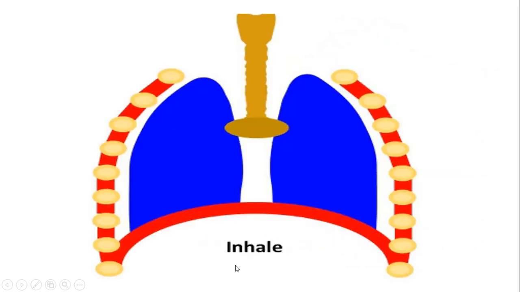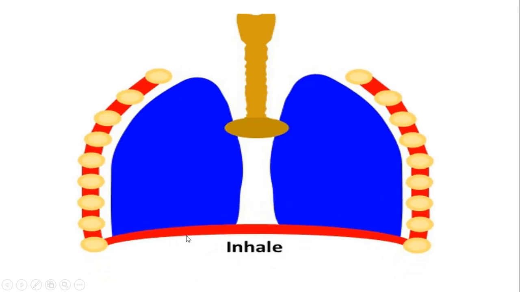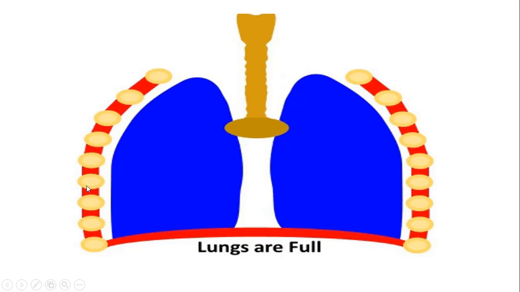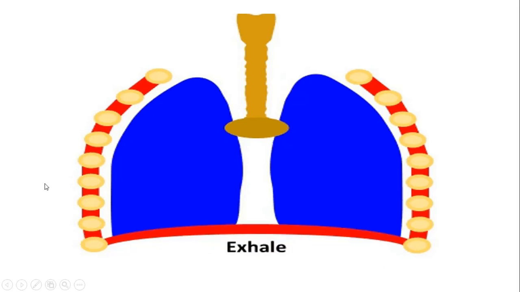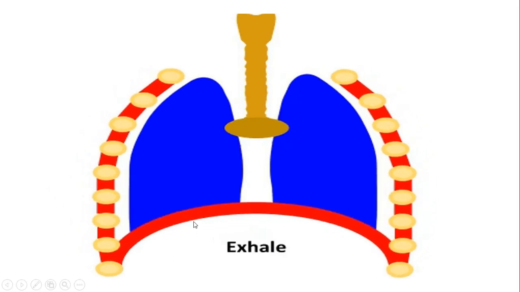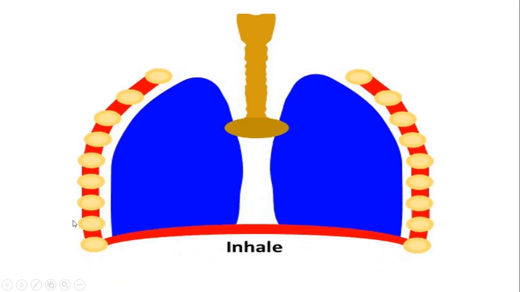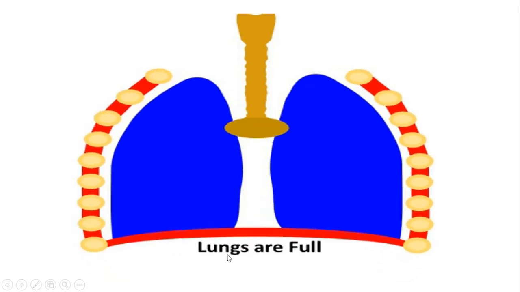Now this generally happens during inhalation. You can see the lungs expand, the diaphragm moves down and the ribs also move out. And during the exhalation process, you can observe the diaphragm goes to the original position, the ribs also go to the original position and the lungs contract. This is inhalation.